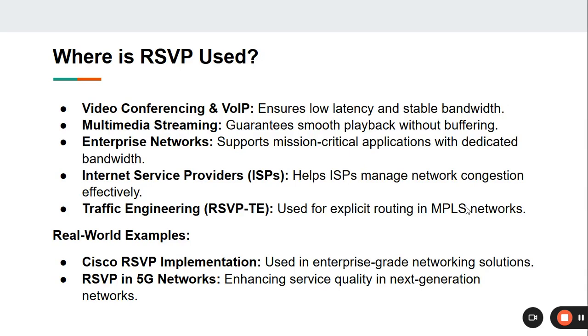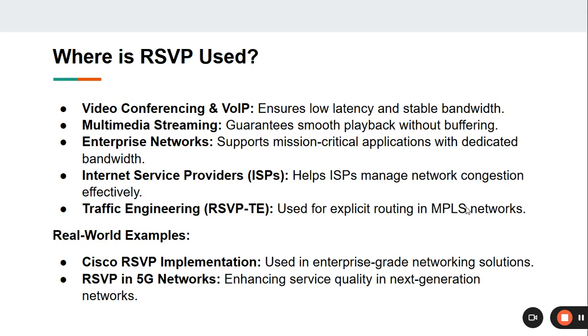Where is RSVP used? In video conferencing or VoIP, it ensures low latency and stable bandwidth. In multimedia streaming, it guarantees smooth playback without buffering. In enterprise networks, it supports mission-critical applications with dedicated bandwidth. For Internet service providers, ISPs, it helps manage network congestion effectively.